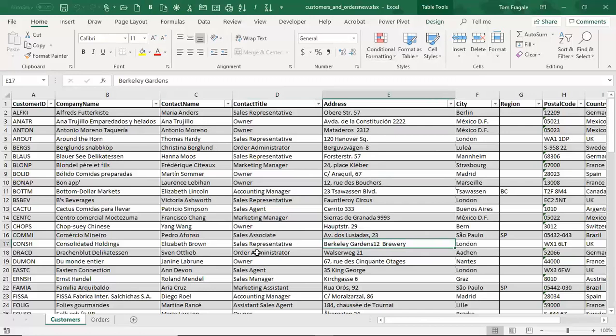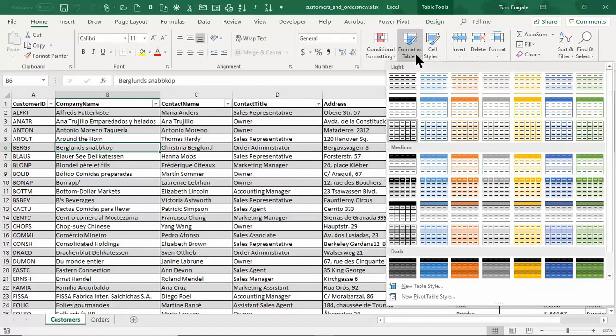Okay, now let's take a look at this data. In order to make the Power Pivot work, your data has to be what we call a formatted table. This is what we call a formatted table. Now, if your data is not a formatted table, here's how you can make it so it is. You click on one cell within your block of data. Just pick on one cell. Then you pick on the Home menu, Home. We come over here and we say Format as a Table. And then you pick one of your styles.